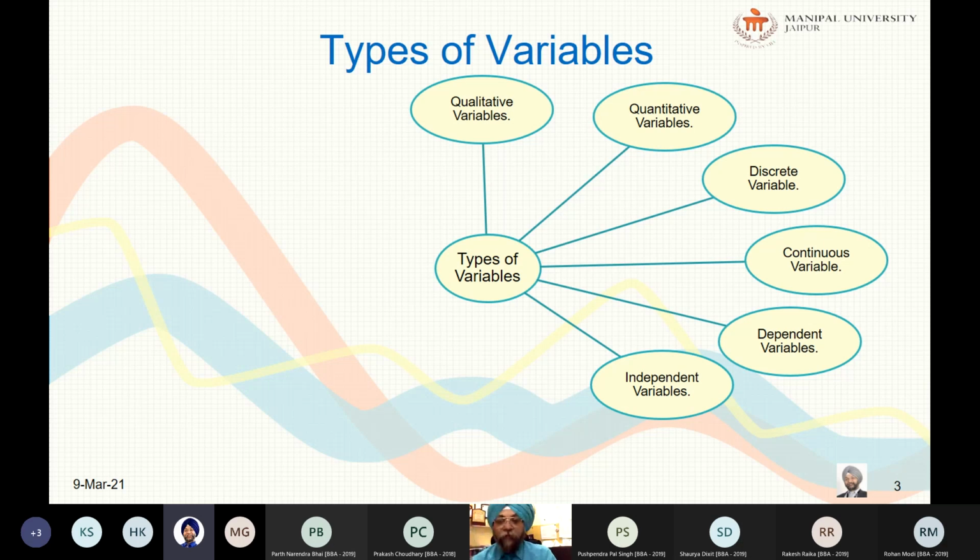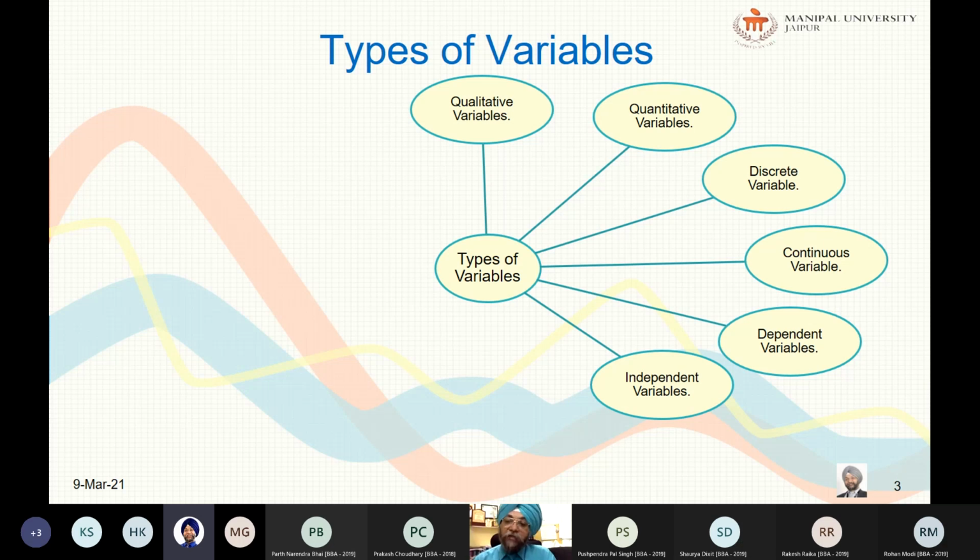So if we define the dependent variable, the variable that is used to describe or measure the problem or the outcome under study is called the dependent variable. So in a causal relationship, the cause is the independent variable and the effect is the dependent variable.